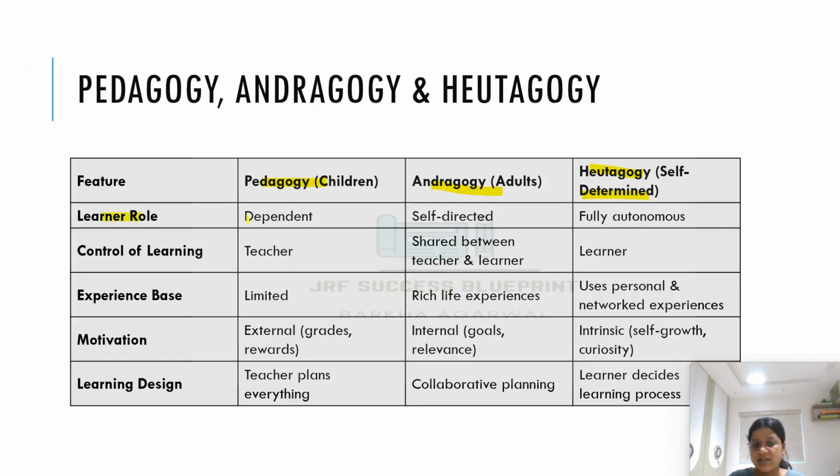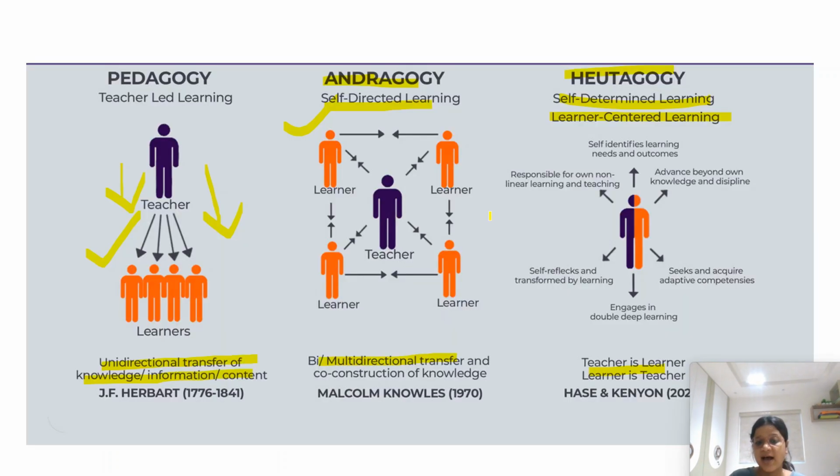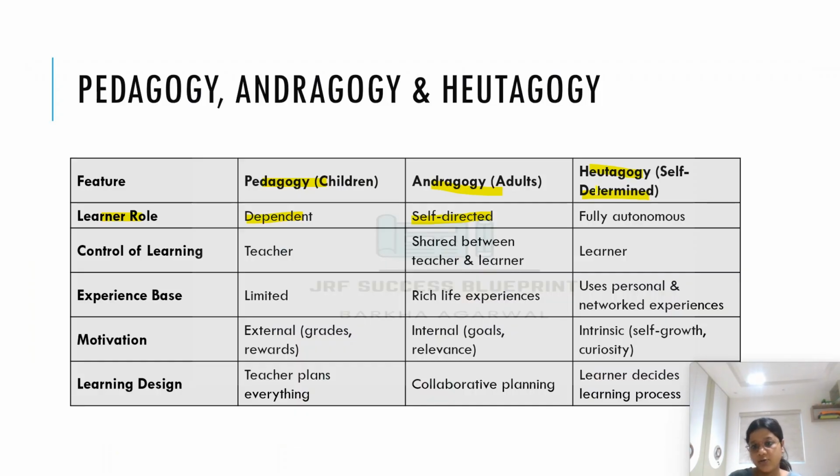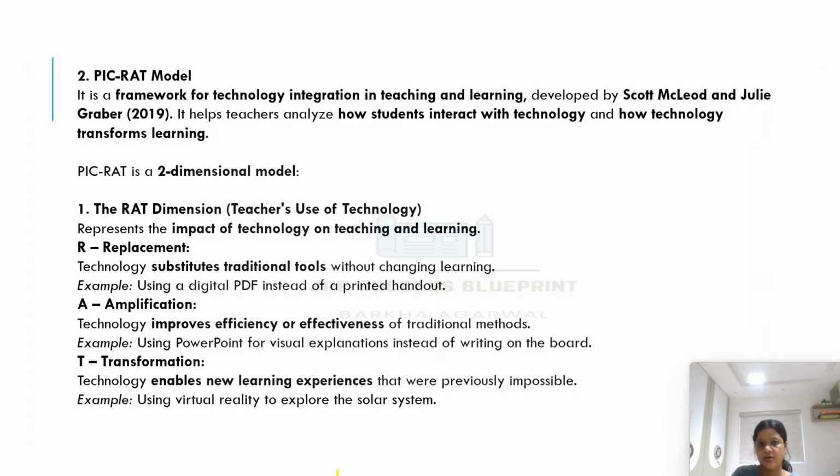The learner's role in pedagogy is dependent. He is dependent on a teacher, whereas in andragogy it is self-directed. That is, it is transdirectional, from teacher to learner, from learner to teacher. Whereas heutagogy is fully autonomous, that is, the learner takes the responsibility. Control of teaching and learning is on the teacher in pedagogy. Here it is shared between the teacher and the learner. Here the learner is responsible. Experience: limited experience based, rich life experience, and use of personal and network experiences. I hope this is making sense. You have understood what pedagogy is. Pedagogy is children learning. Andragogy is adult learning, that is self-directed, whereas heutagogy is self-determined learning.